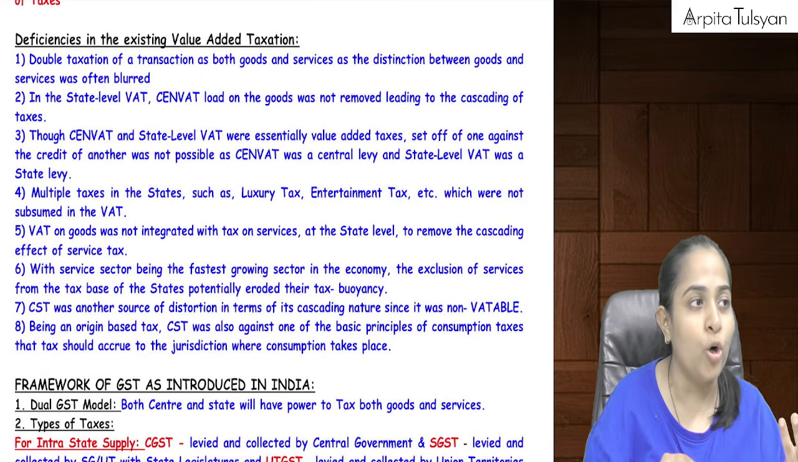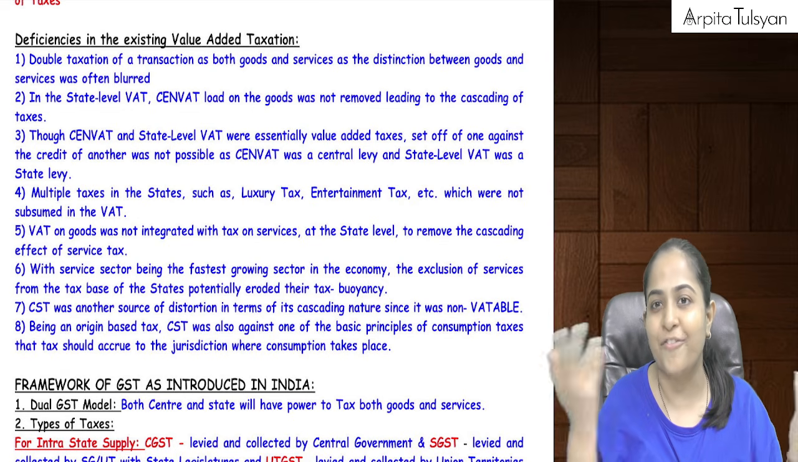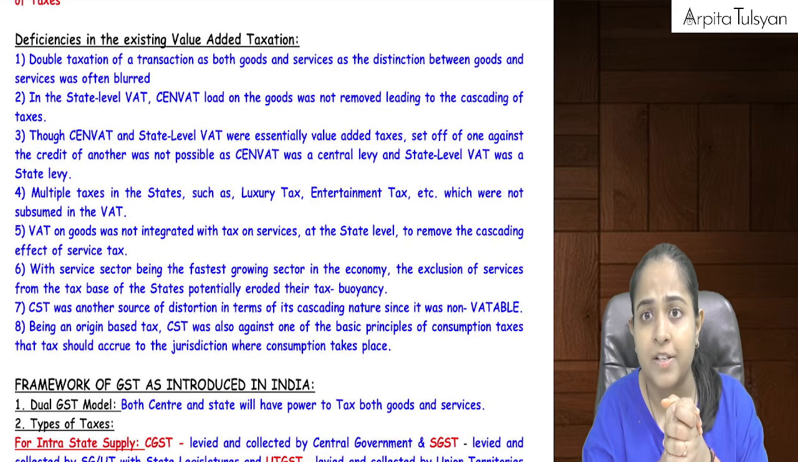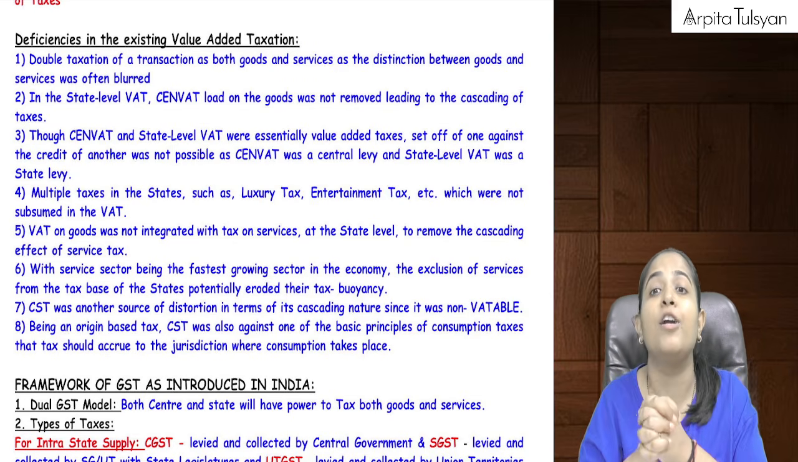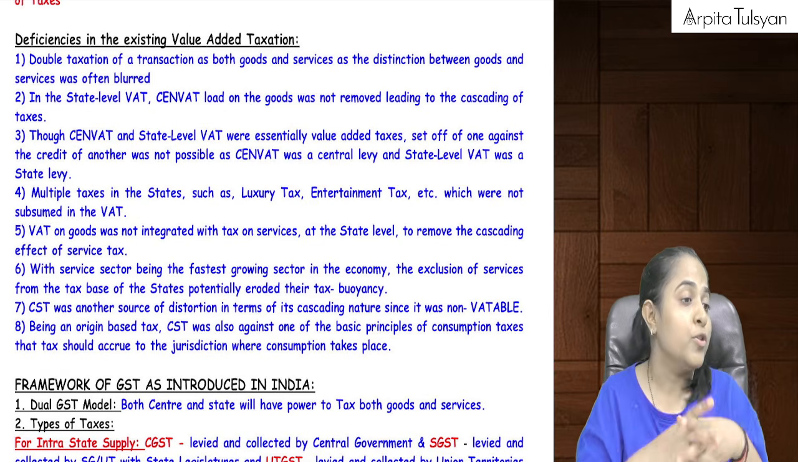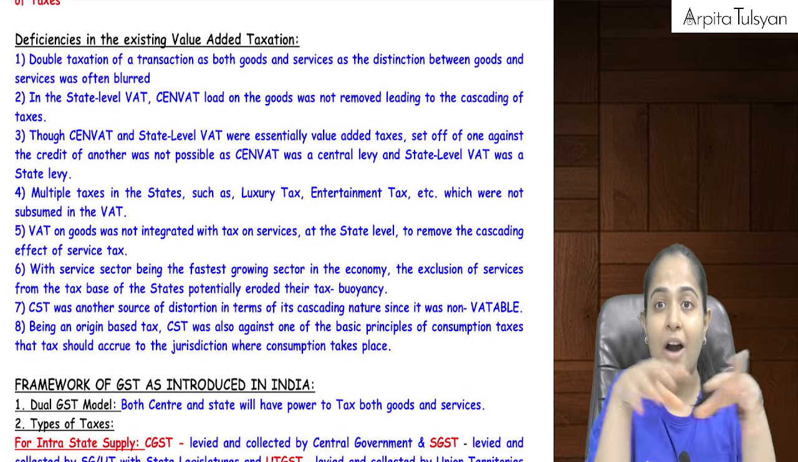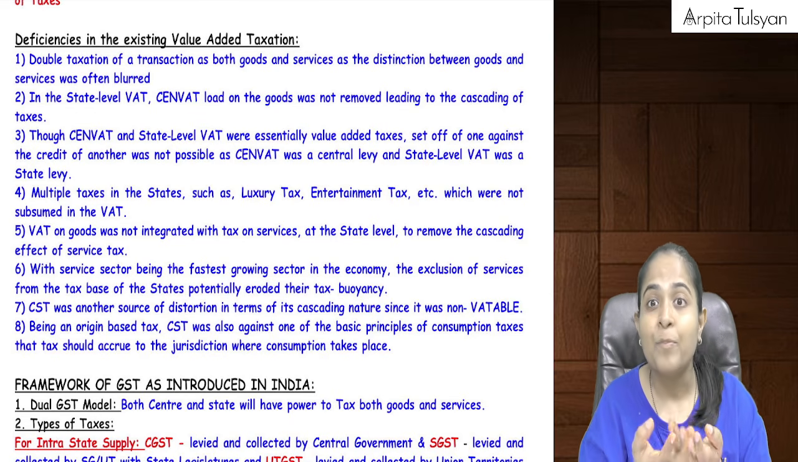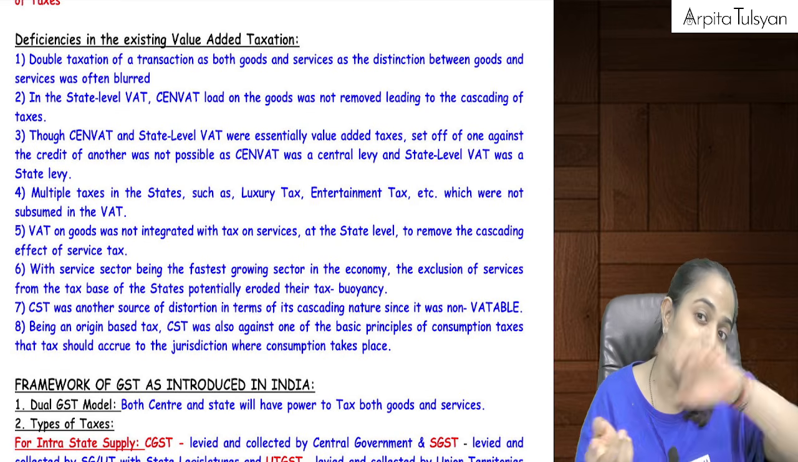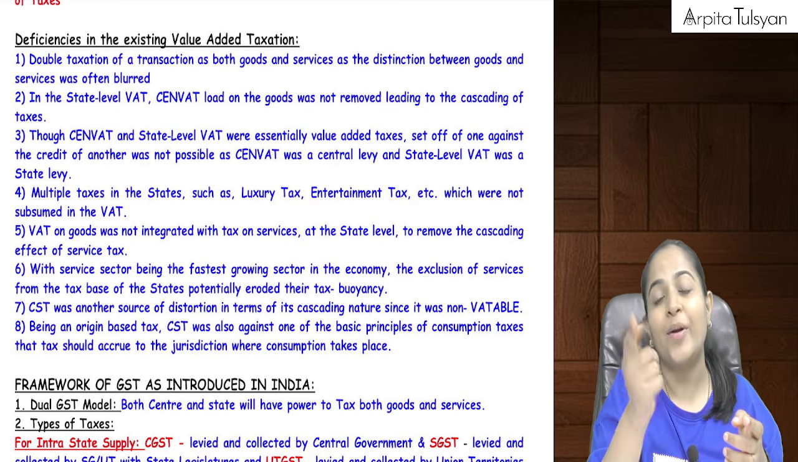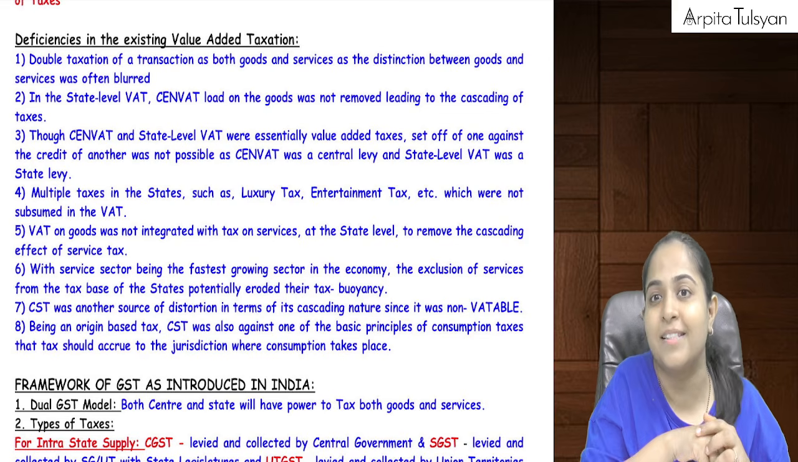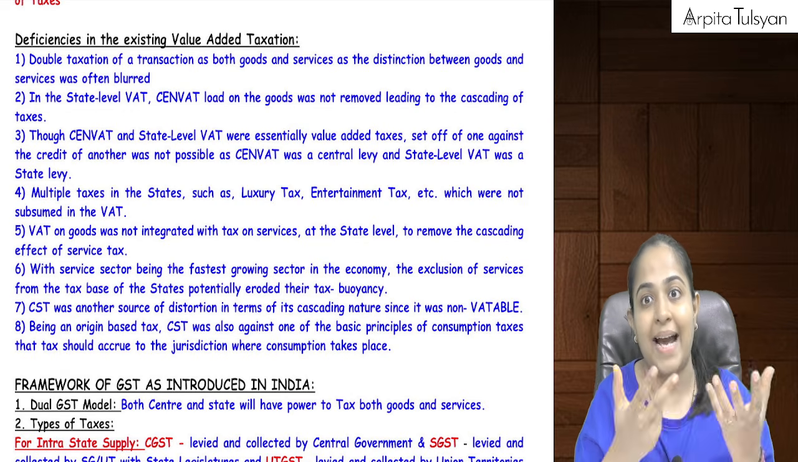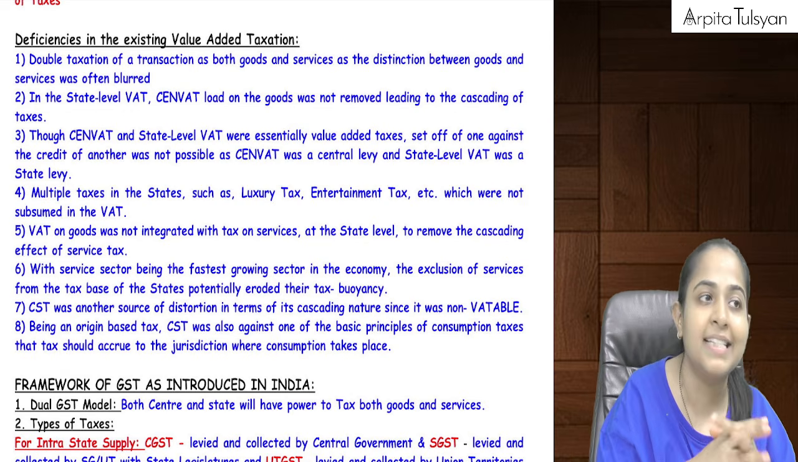In the old law, first of all, there were two different governments. The central government had full control of services. The state government had full control of goods. So the state government was not able to get taxes on services. Similarly, the central government was not getting any taxes on goods. So there was a big imbalance in the tax collection of the central and state governments.